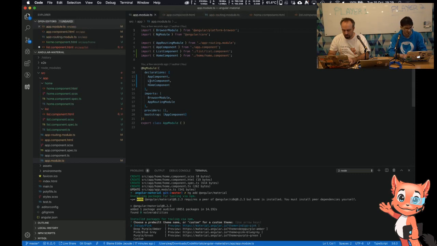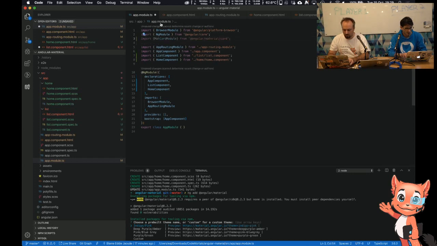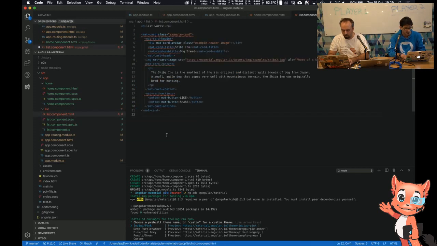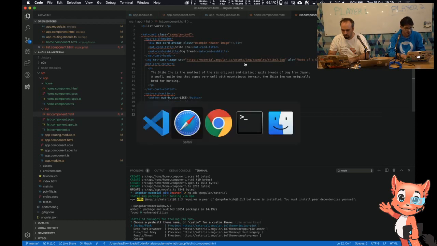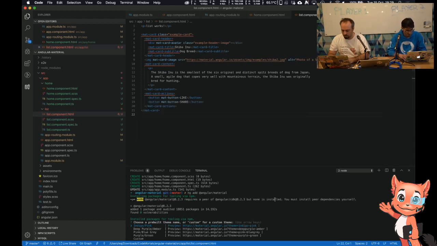All that flickering at the bottom is a bit of a pain. So we'll include this mat card module, so therefore you only include what you need from the material component, and it's in the imports. Let's just do it alphabetically. There we go. If anyone wants to jump in and help me, give me some ideas, do say. So if I save that, I didn't save list. Save that. Hopefully that should work. I didn't select it. Of course it's not going to work.